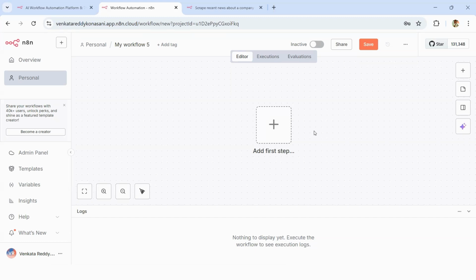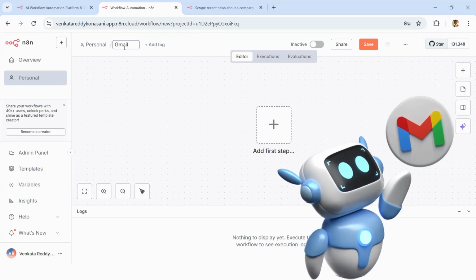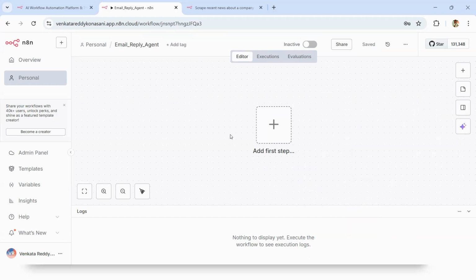So we will start with the workflow. You may have to name this workflow. We will call this Gmail reply agent or email reply agent. It can be any mail. So email reply agent. This is what I'm creating. Then you click on this plus sign. So here, in fact, you can add a tag also. That means if you want to divide all of your workflows into different aspects, you can add a tag, but right now you can ignore this. Email reply agent is what we are creating.